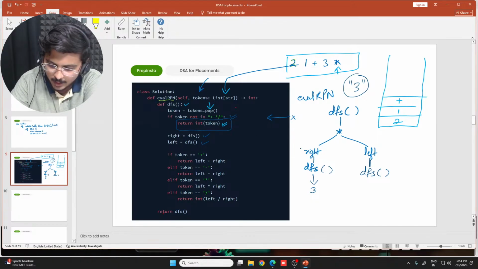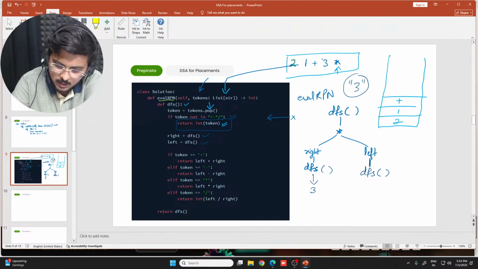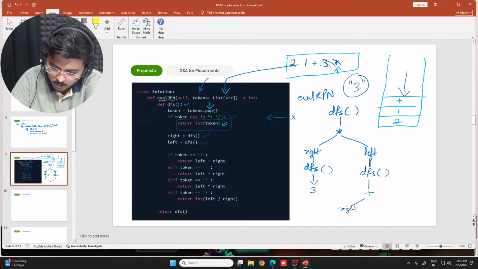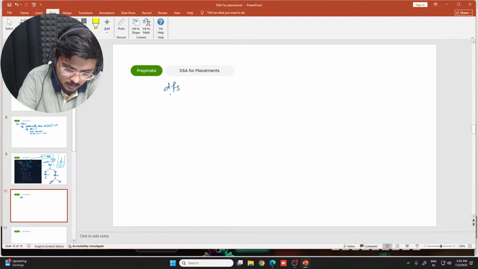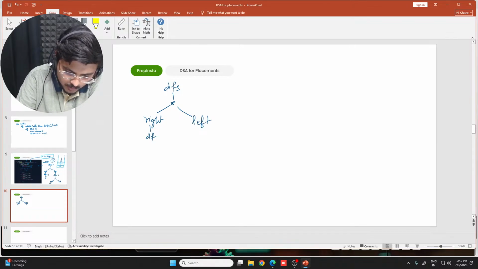Now coming to the left portion, what would DFS do? This time these two things are already popped, so when it comes to the top it would find plus. Whenever you have plus or any operator, what are you going to do? You go ahead and again divide into the same right and left portions. The right of it, this time again DFS. So I'll make the same table here. DFS star right. So far we have studied this left. Fine. This right executed its DFS.